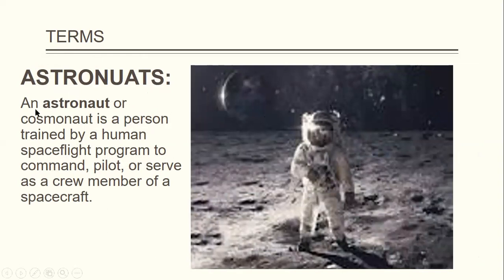I tell the examiner that an astronaut is a person that is trained by a human space flight program to command, to pilot, or to serve as a crew member of a spacecraft. So if you have training in your junior science, and you go ahead to university level, study space engineering, then you become an astronaut. You'll be certified to fly in outer space.